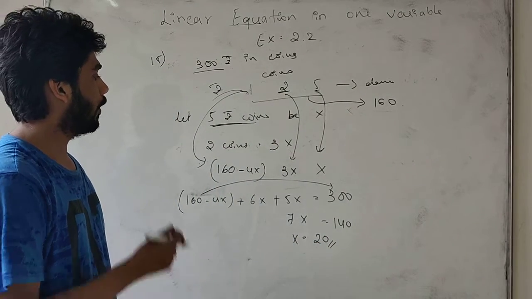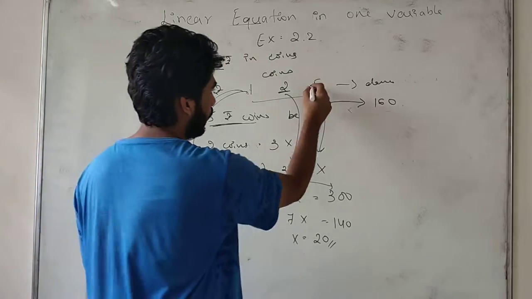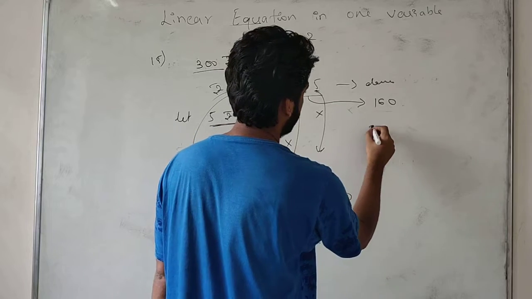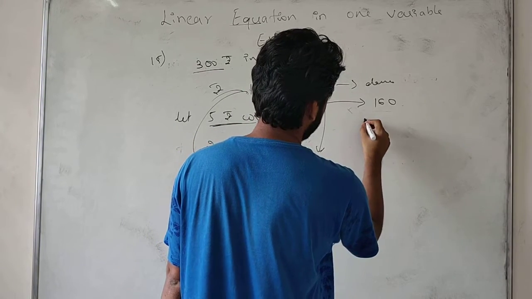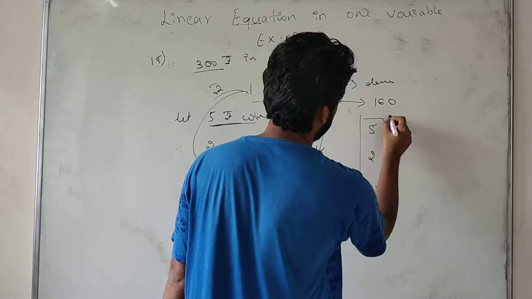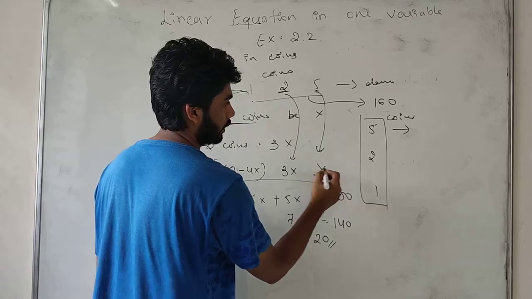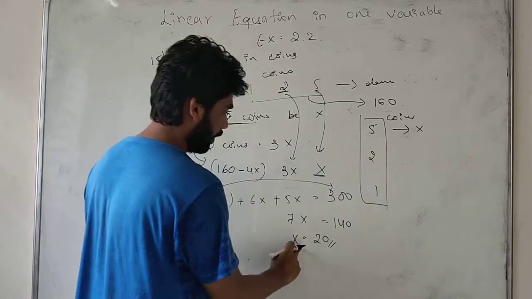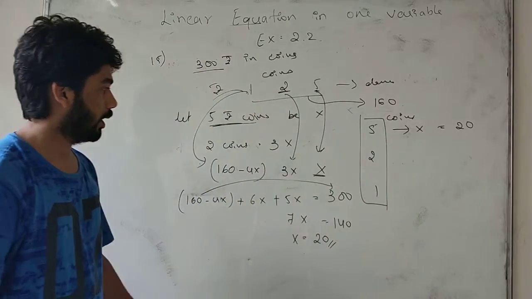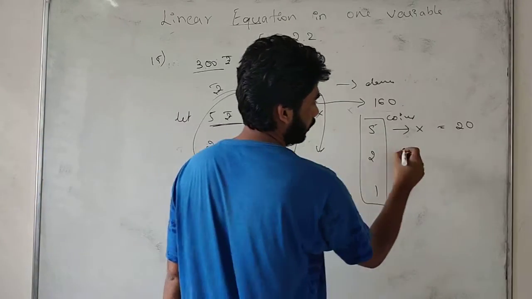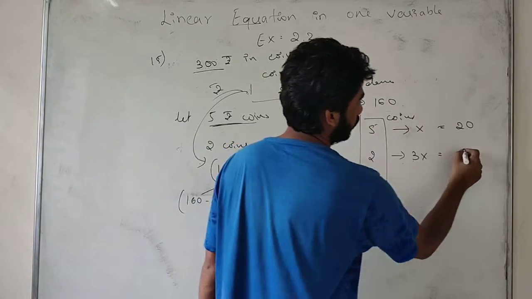Now we have to find the coins. How many coins are there? We have 5 rupee, 2 rupee and 1 rupee coins. The 5 rupee coins I have taken as x, which is 20. The 2 rupee coins are 3x, so we have 60 coins.